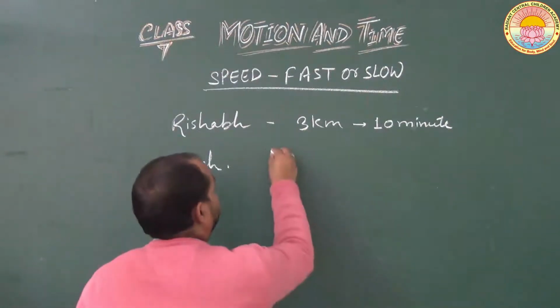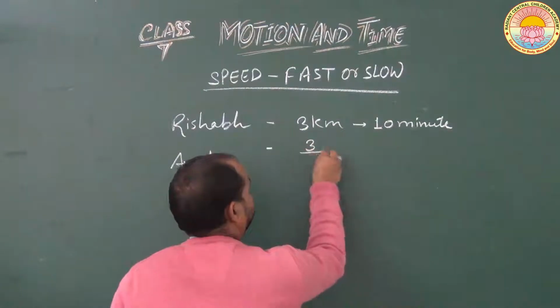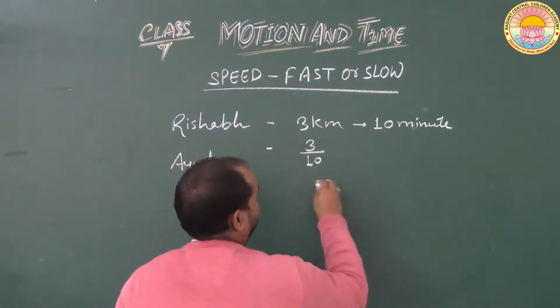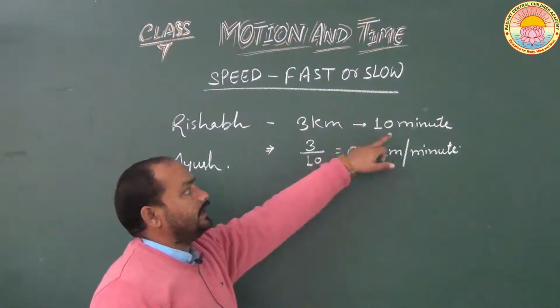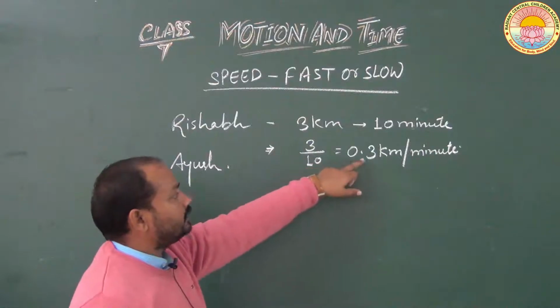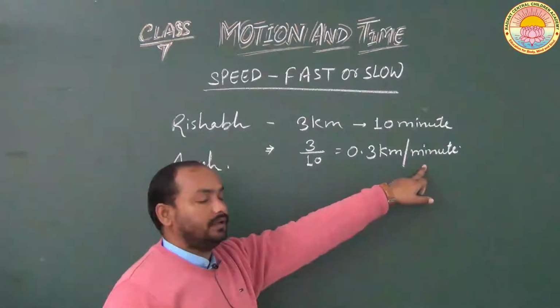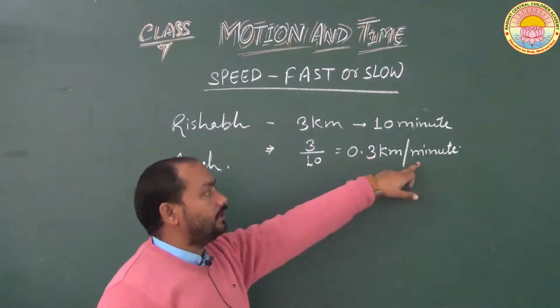Then he will cover 3 by 10, which is 0.3 kilometer in a minute. It means his speed will be 0.3 kilometer per minute.